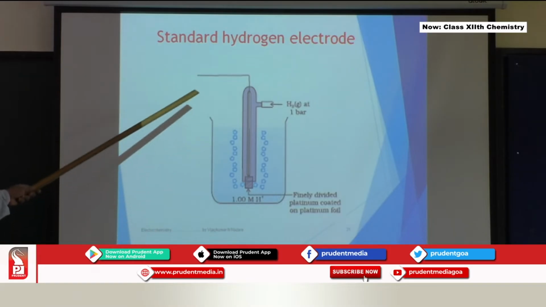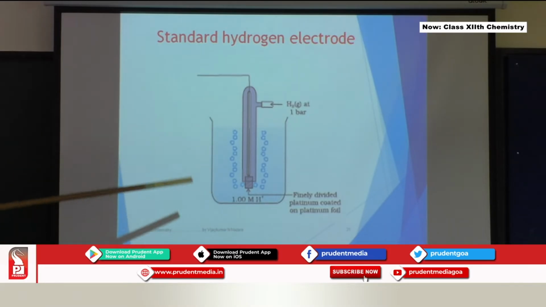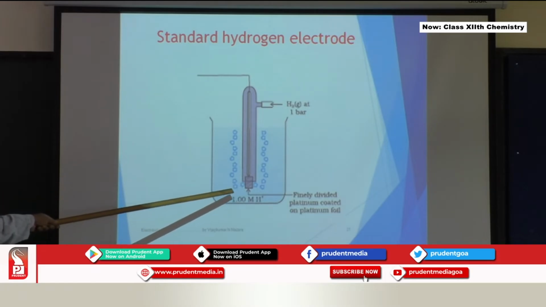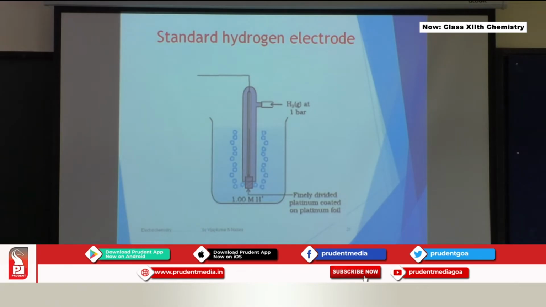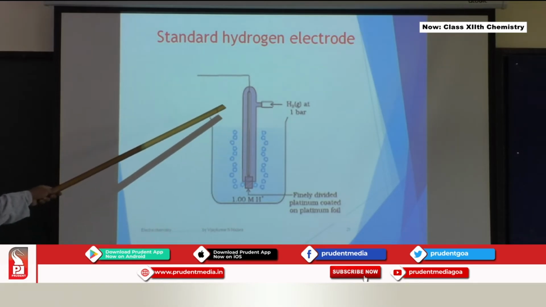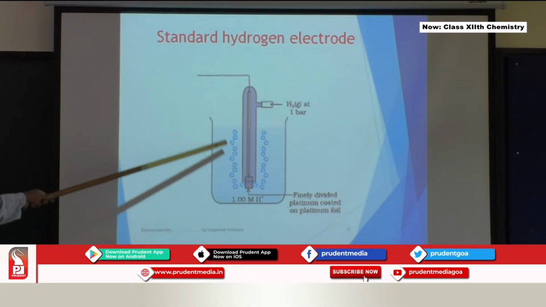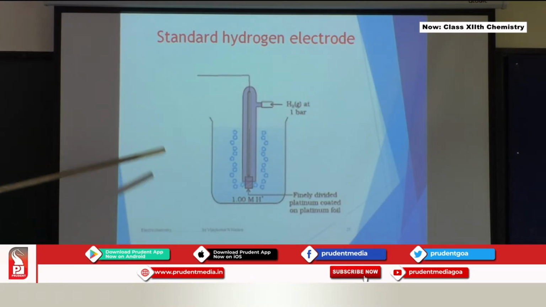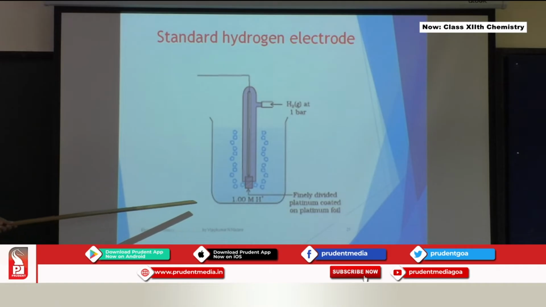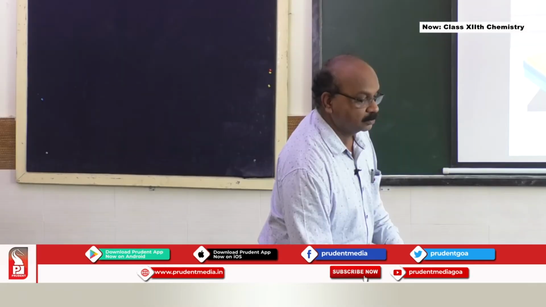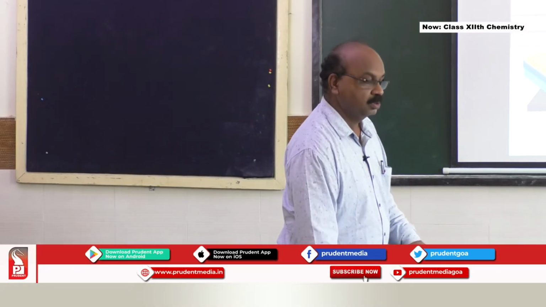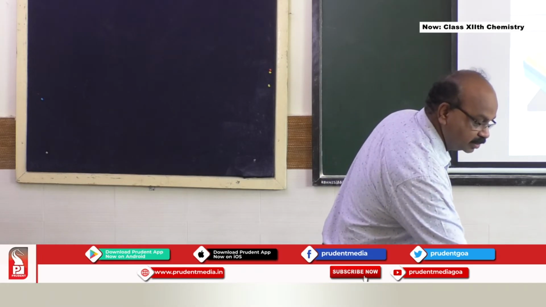In this case, this is like a glass. If you remember a test tube, it is like an inverted test tube. Inside there is finely divided platinum, coated with platinum foil. This square portion is the platinum coated with platinum foil. There is an arrangement for hydrogen gas to bubble inside from this particular portion, and you can see the bubbles coming out. These are of hydrogen here. The hydrogen gas is bubbled at a pressure of 1 bar, and the concentration of HCl or H plus here is 1 molar. I am going to show you one small video here about this standard hydrogen electrode.